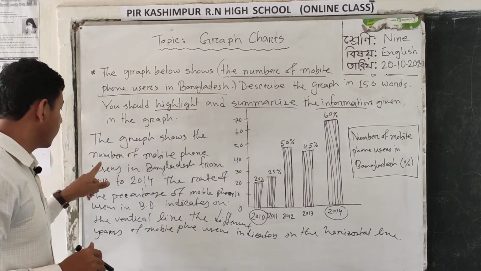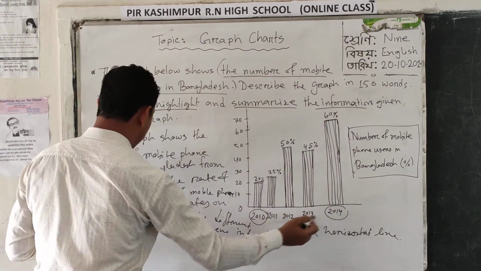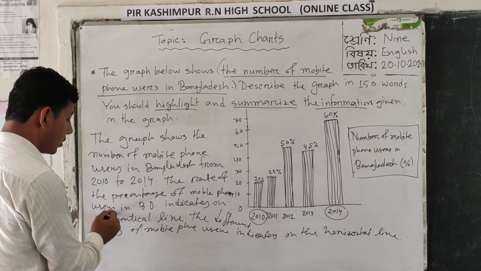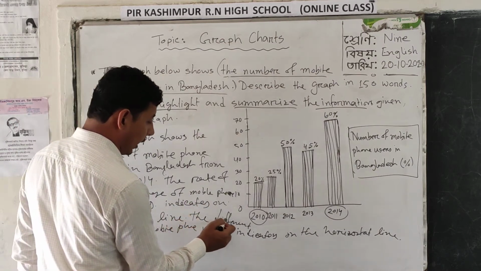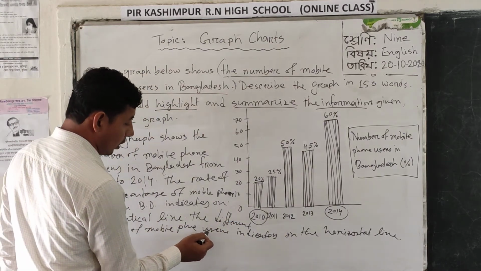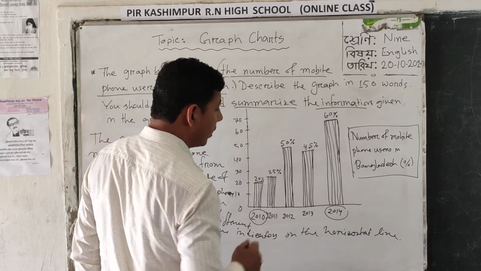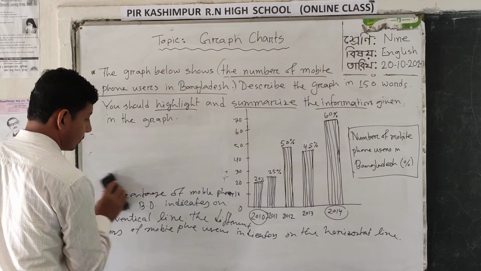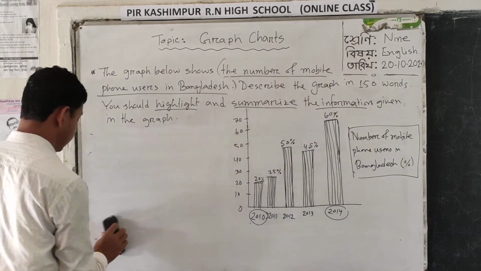The graph shows the number of mobile phone users in Bangladesh from 2010 to 14. Then the rate of the percentage of the mobile phone users in Bangladesh indicates on the vertical line. On the other hand, the different years indicate on the horizontal line. Then the next line.